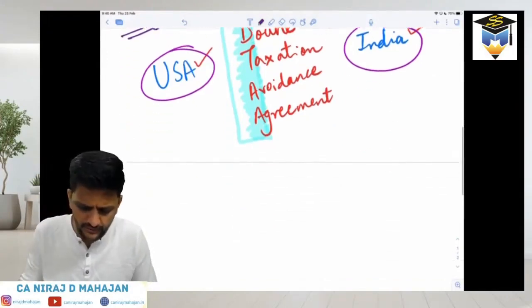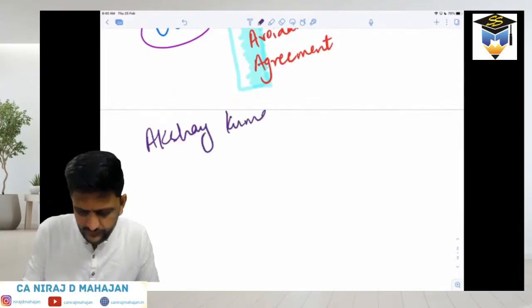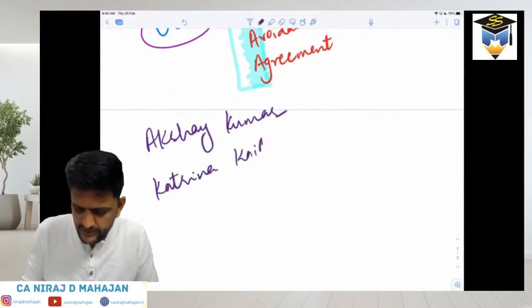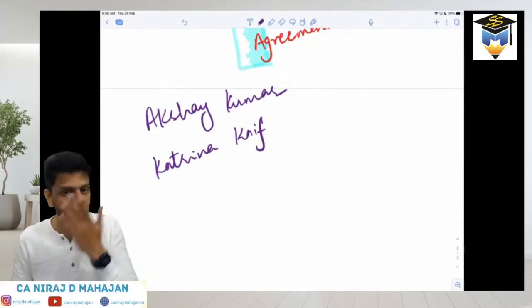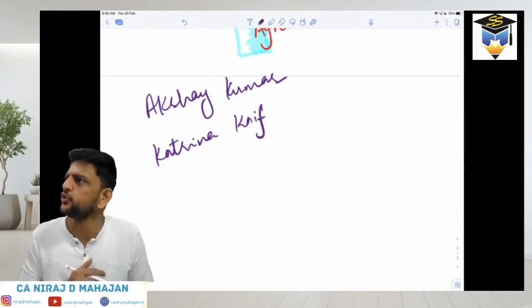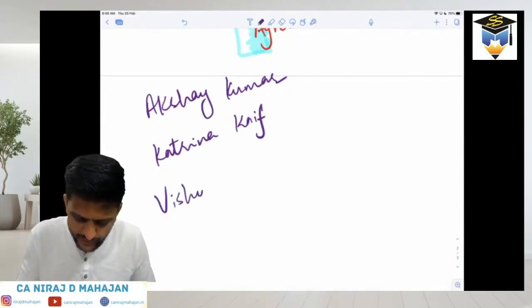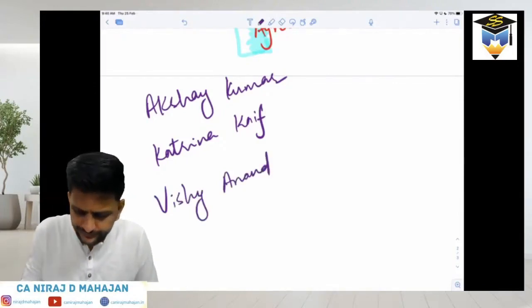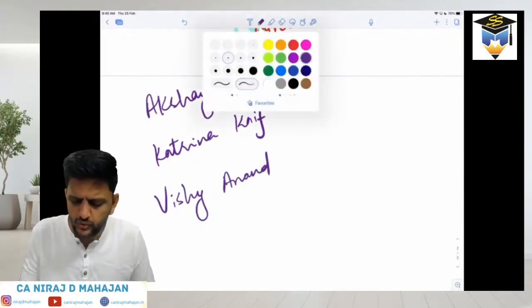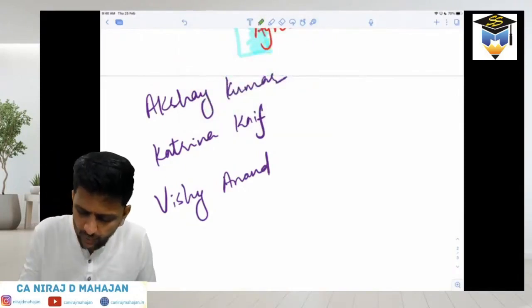I'll just give you some examples. Let us say Akshay Kumar, or Katrina Kaif. Obviously, these are not their original or legal names. And let us say there is also Vishwanathan Anand. You know him, right? Now, what is unique about them? What is so unique about them?